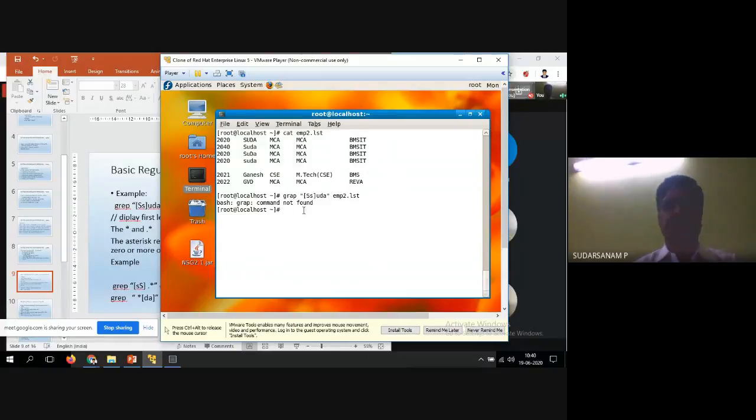Oh, sorry, the command I should type is grep. See what happened? It starts with s and UDA should be there. Now U is there, D is there, A is there, U is there, D is there, A is there.